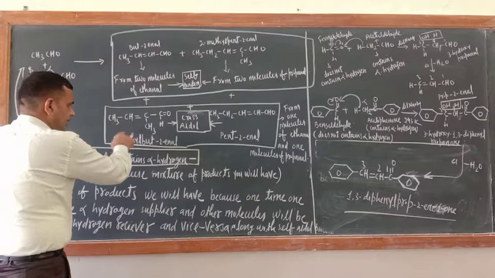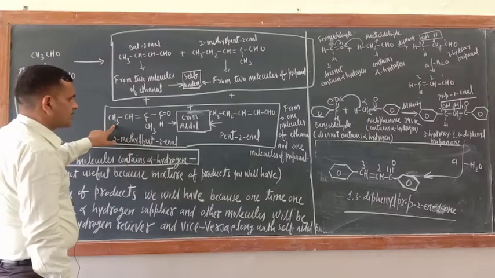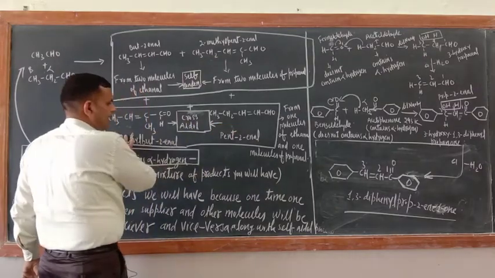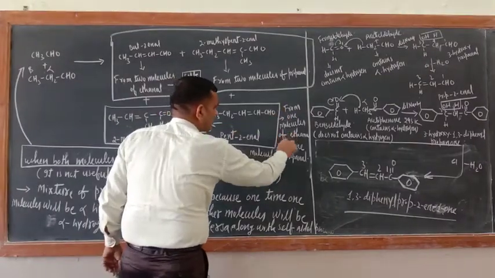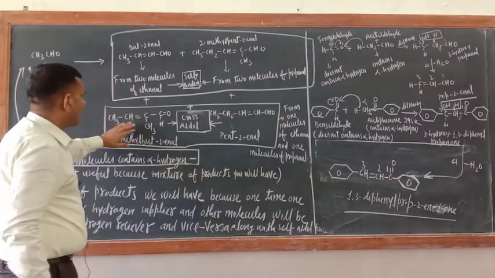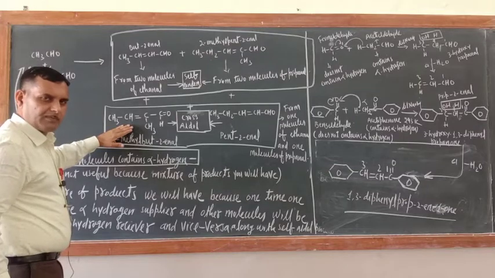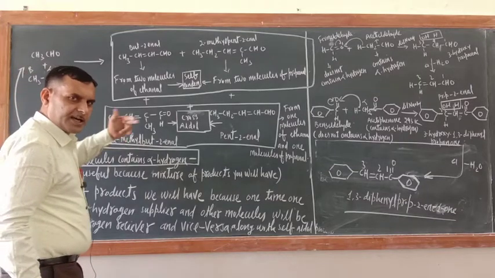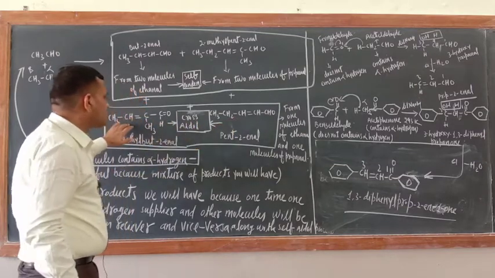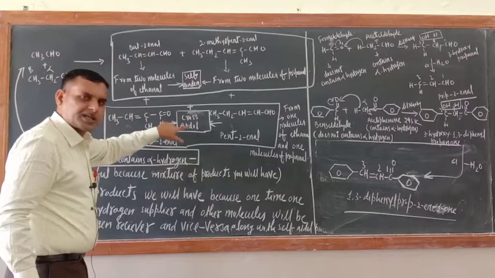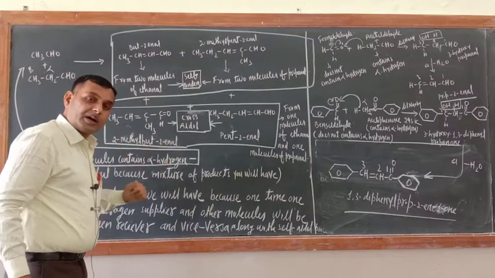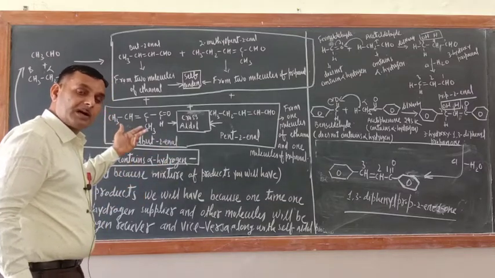Now just see, think about this one. This one and this one. This is one product, this is another product. This is from 1 molecule of ethanol and 1 molecule of propanol, where one time the alpha hydrogen supplier is ethanol and the second time the alpha hydrogen supplier is propanol. So you are getting these 2 products. So actually this is cross aldol. The first two are not cross aldol, they are self aldol. So what I want to tell you is, in cross aldol, self aldol is also there.